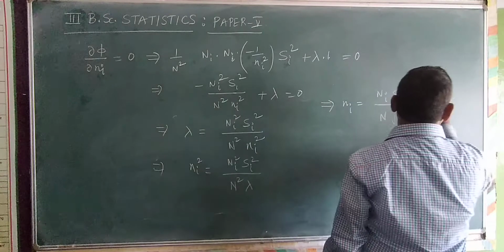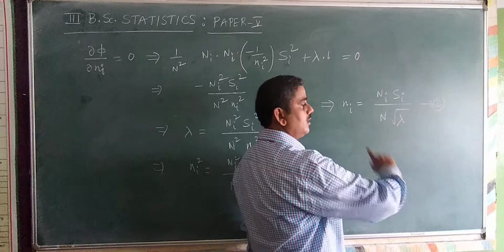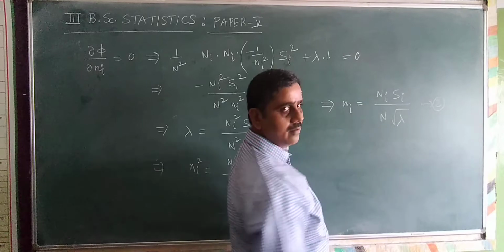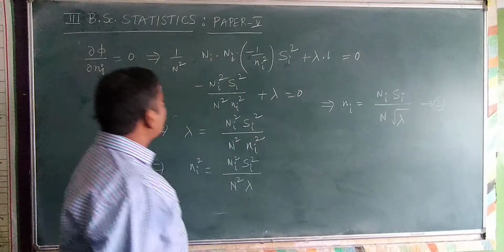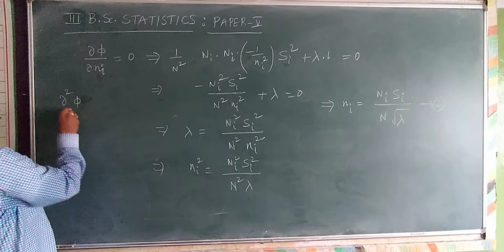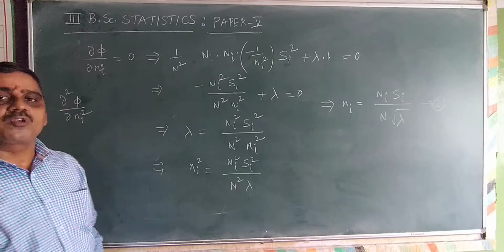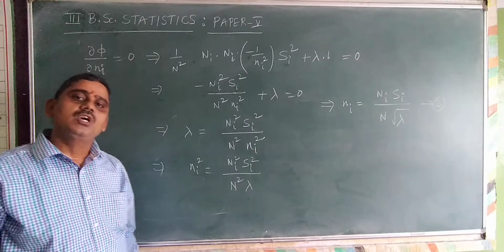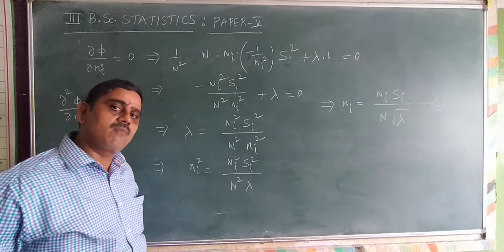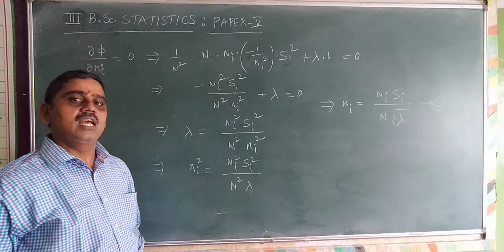Let me call this equation 2. Now you have to calculate the value of lambda, and again substitute in this equation 2, then you will get ni. Before that I calculate here itself the second differentiation, dou square phi by dou ni square. If you want to prove that a particular value is a minimum value of a function, then we have to show the second differentiation must be greater than 0.